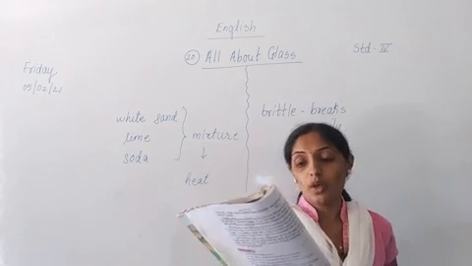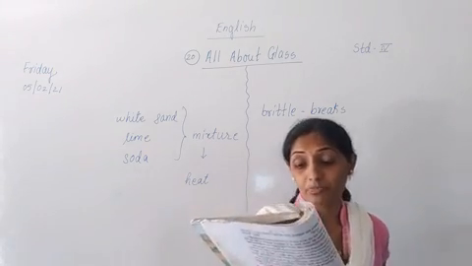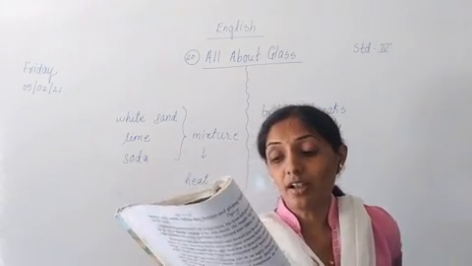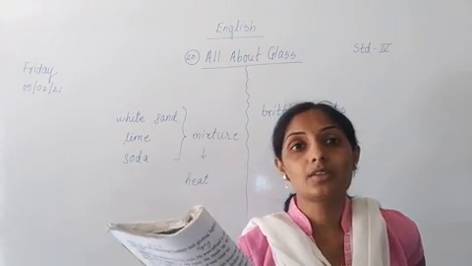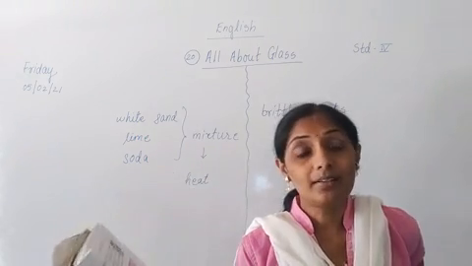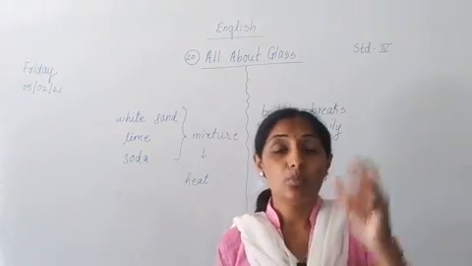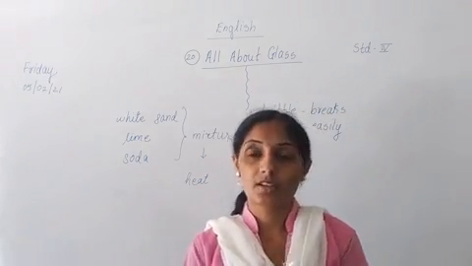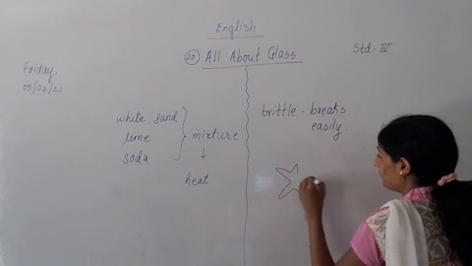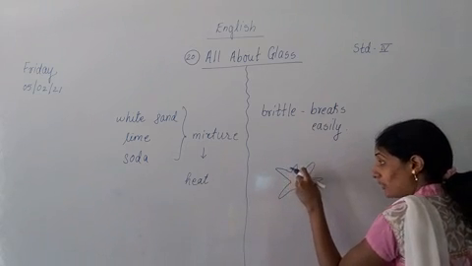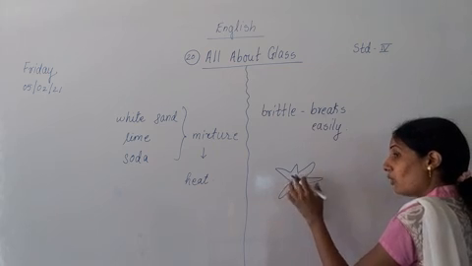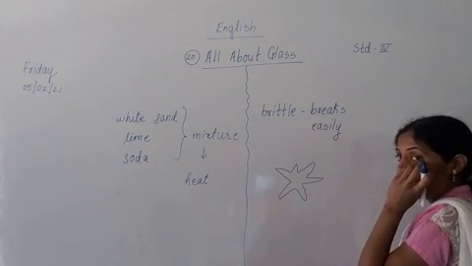Here it is told that glass breaks easily, so it has to be shaped into different articles when it is still hot and soft. When it is hot, it is soft, and at that time there are some molds. Molds means what? If you want to make a star, what do you have to do? You have to pour that liquid in this star mold and let it dry. When it becomes cold, you can remove that glass from the mold.